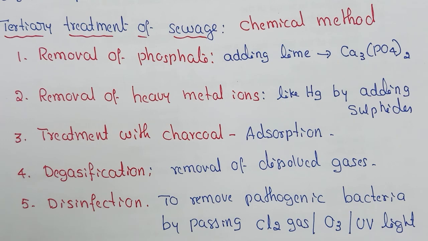Then we have the activated sludge process, the secondary process, and the chemical method, called tertiary treatment. So at different treatment levels, primary, secondary and tertiary, we can remove the impurities, toxicity or chemicals present in the sewage before it is discharged into the nearby river, lake, ground or sea.